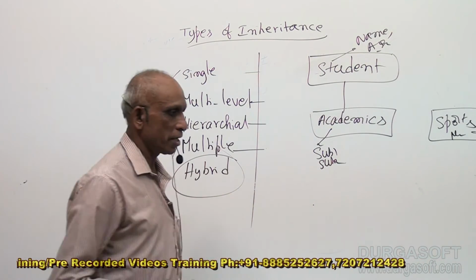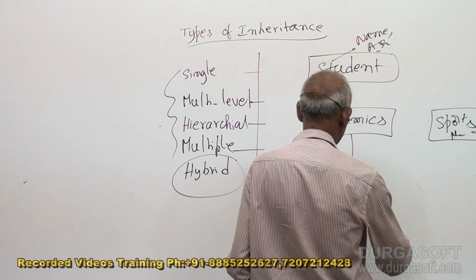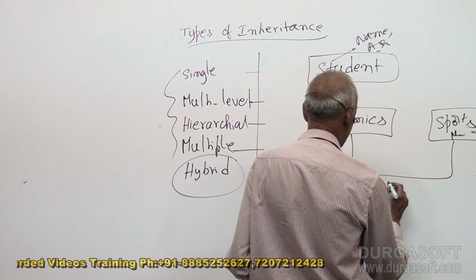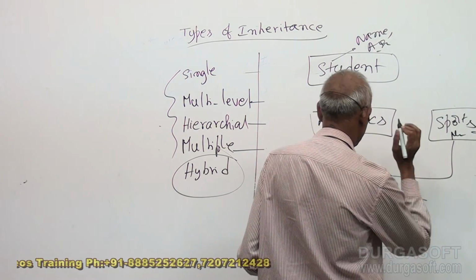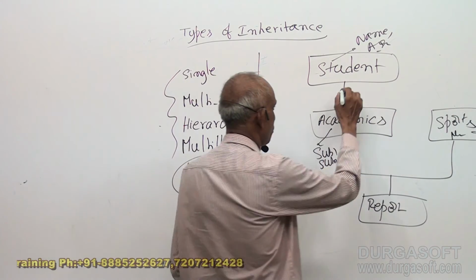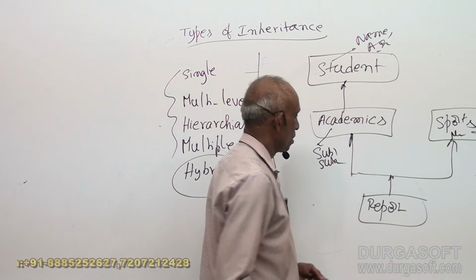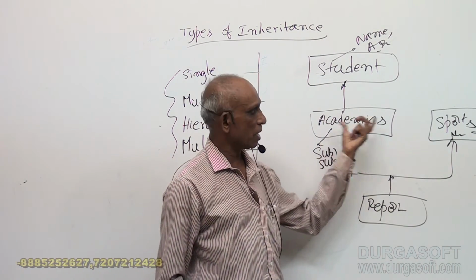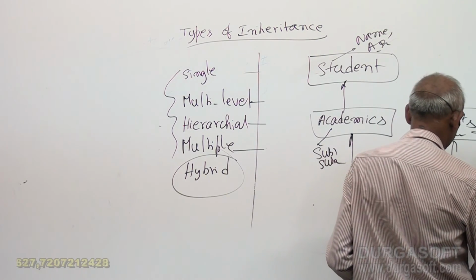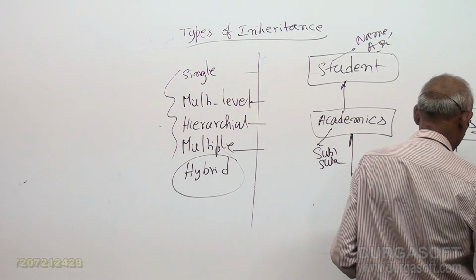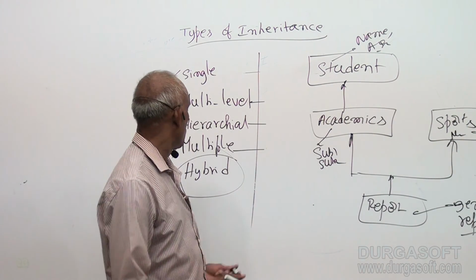Now suppose I want to generate a report card, a marks scorecard. Then I derive a class from both of these. A report class derived from academics class and sports class, I derived the report class. Now I can access academics subjects as well as sports scores, and I can generate a score report. This is one example of hybrid inheritance.